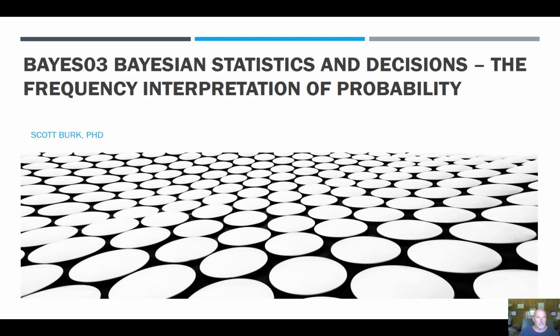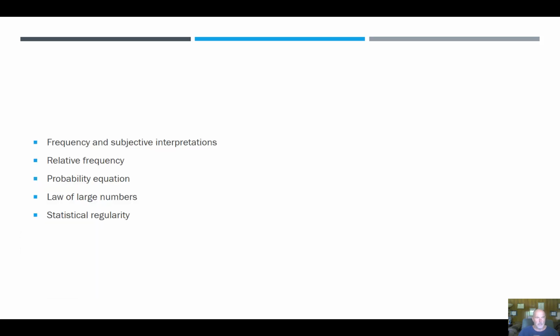This is the fourth video of this particular series, and we're going to talk about the frequency interpretation of probability. So this will be fairly quick. Here's what I plan to cover today. So the frequency and subjective interpretations, some relative frequency ideas, probability equation, the law of large numbers, and statistical regularity. All right, so let's jump in.